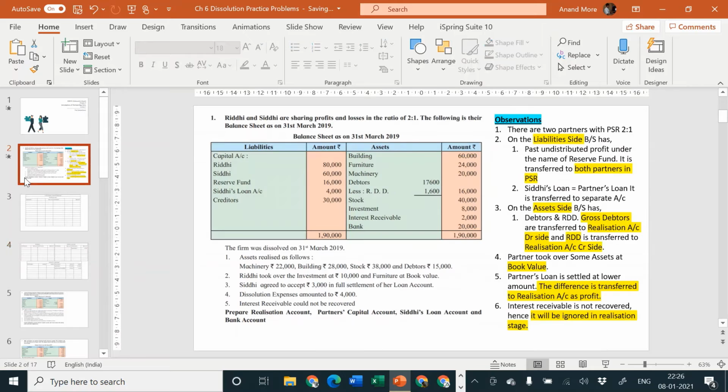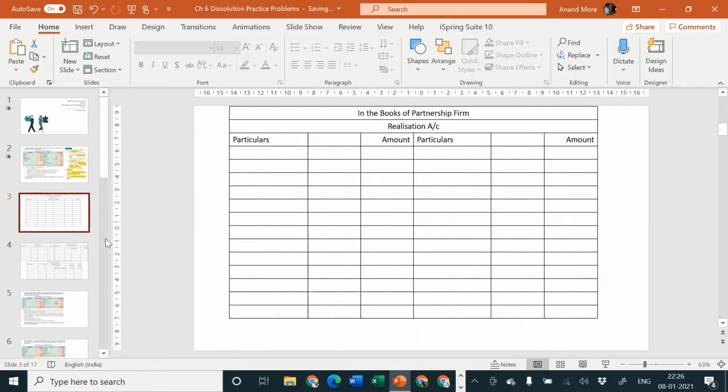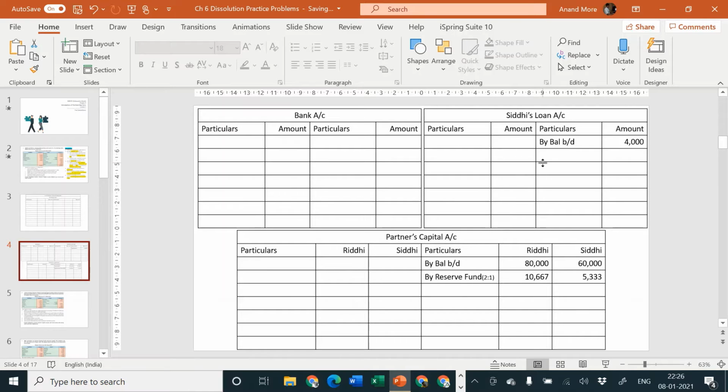Next one, they have told you creditors. Now there is no creditors account we have prepared. There is a realization account, there is bank account, there is Siddhi's loan account, and there is partners capital account. There is no creditors account. Then what should be done?